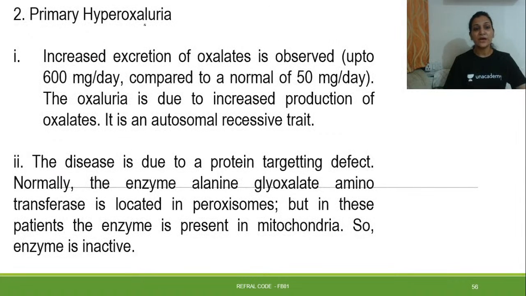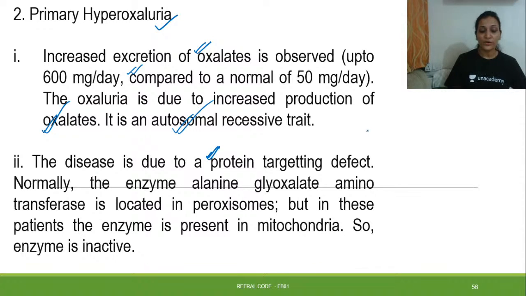Then primary hyperoxaluria: increased excretion of oxalates is observed, approximately 600 milligram per day compared to a normal 50 milligram per day. There is increased production of oxalates, and it's an autosomal recessive trait. The disease is because of a protein targeting defect.